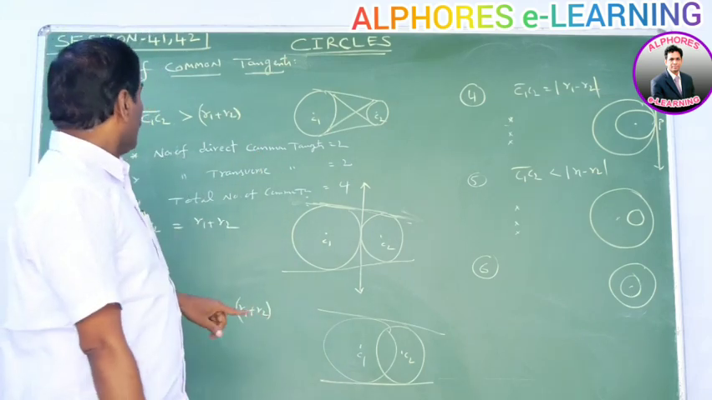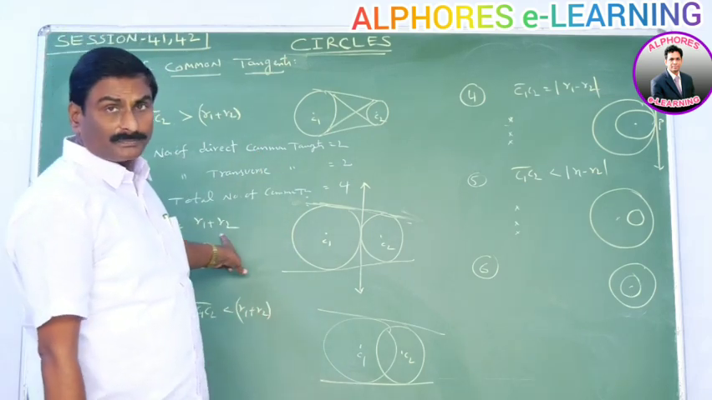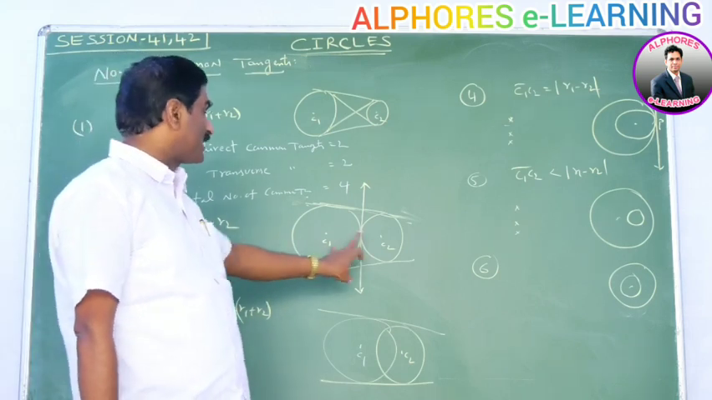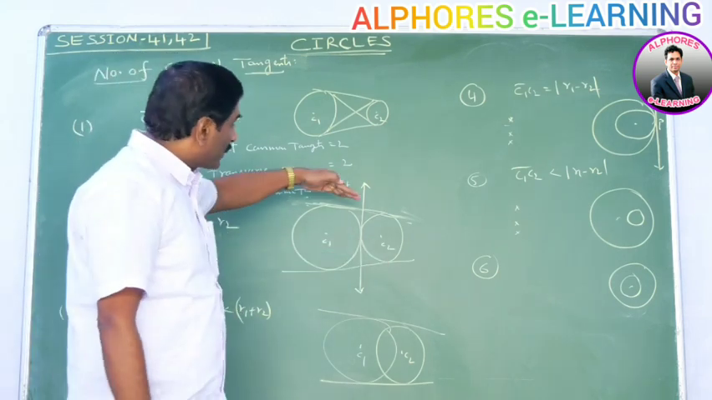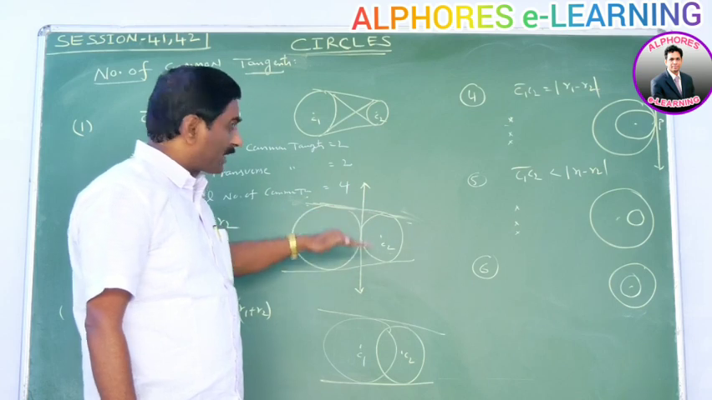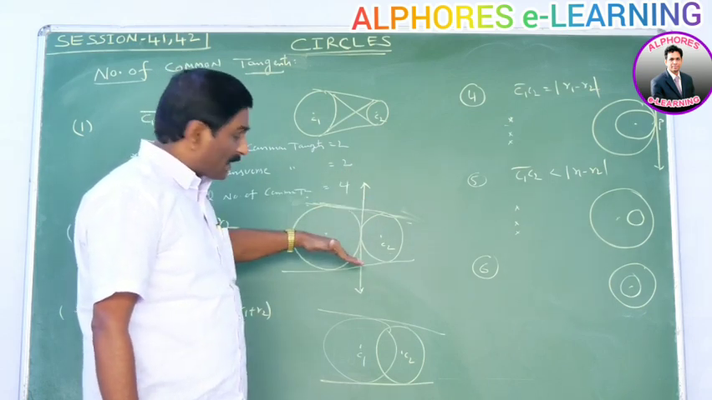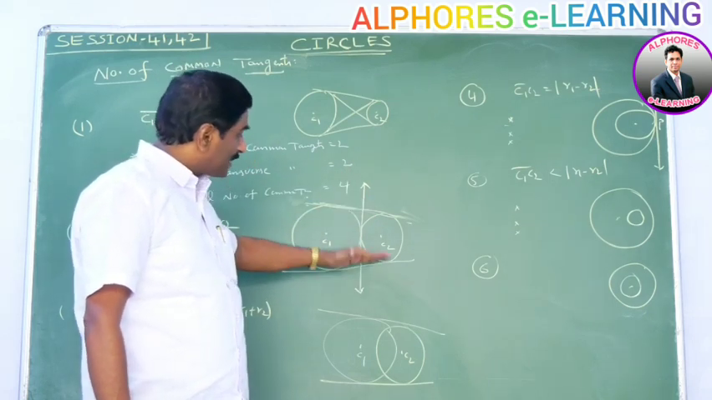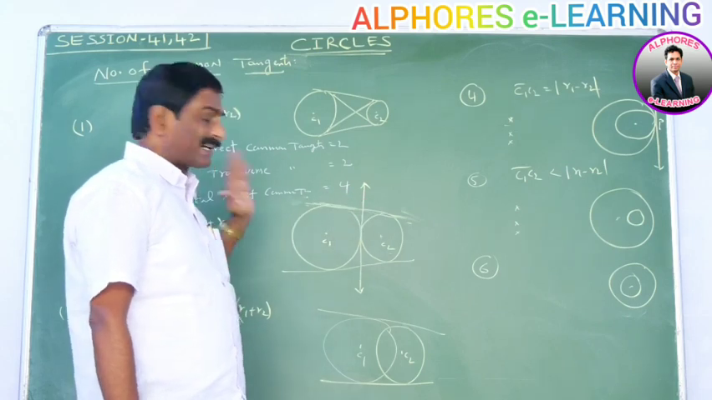Okay. Next, suppose C1C2 is equal to R1 + R2. Then the two circles touch each other externally. In this case, we get two direct common tangents. These are direct common tangents. The two circles lie on the same side. These two are direct common tangents.